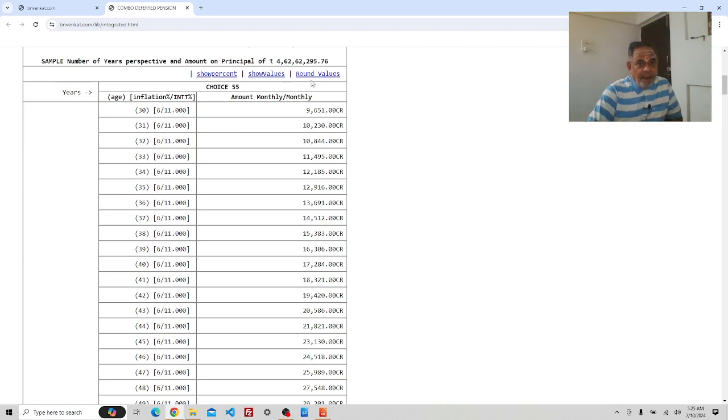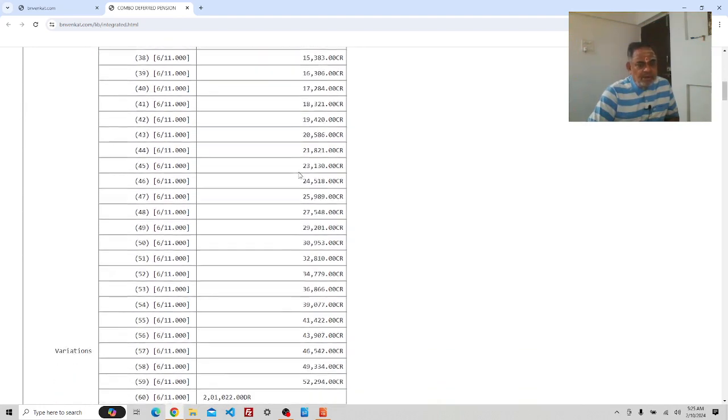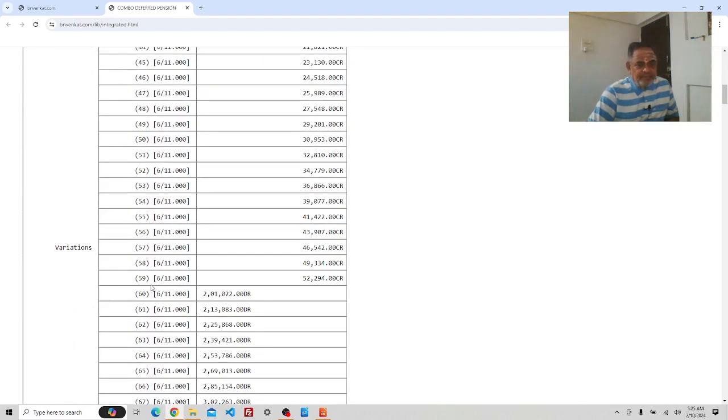Now, after clicking round values at the top, we got 30th year inflation is 6% and interest rate is 11%, and starting value is 9,651. Next year 6% more to 10,230 and 6% more further, and so on. In the 59th year, that is the 59th age, that is the 30th year, it is 52,294 per month.